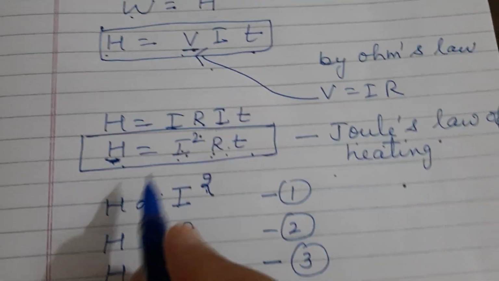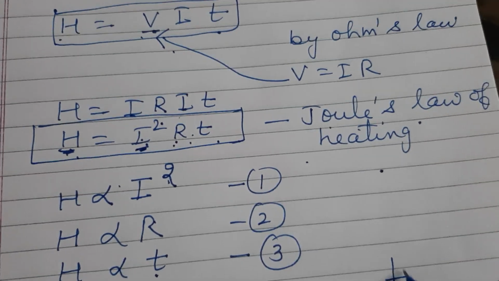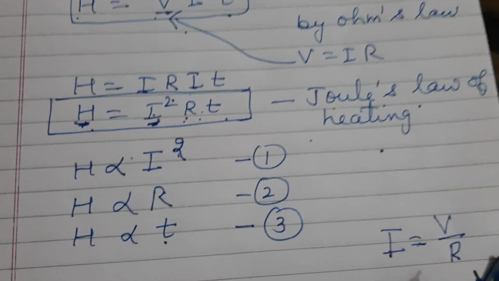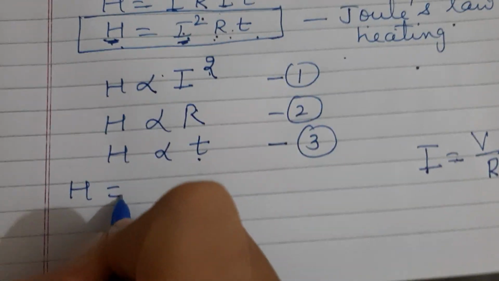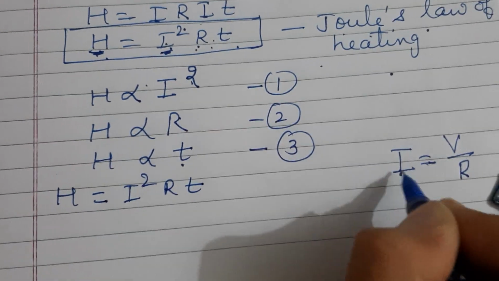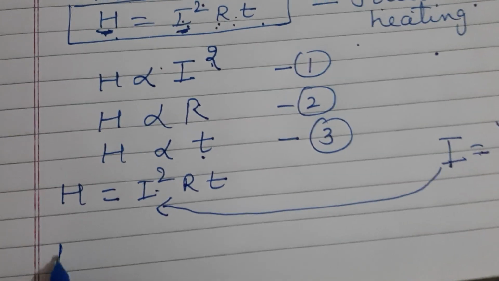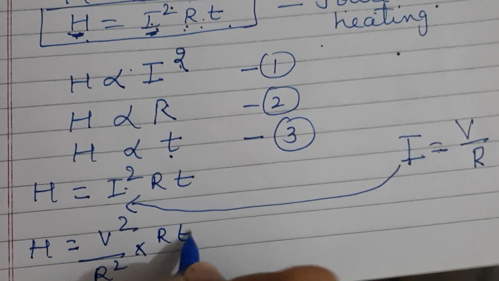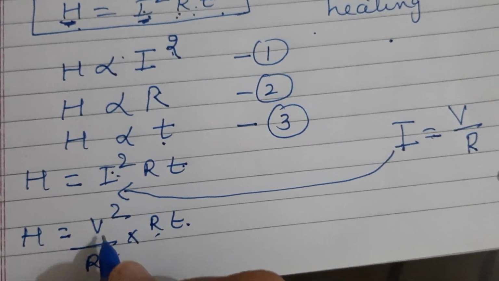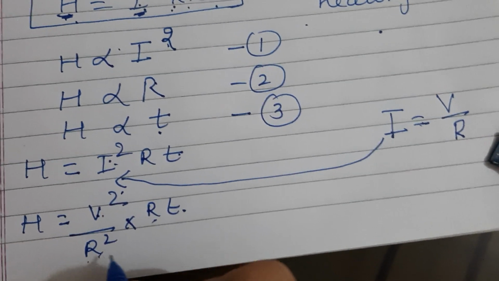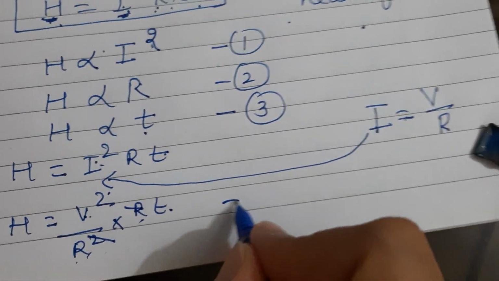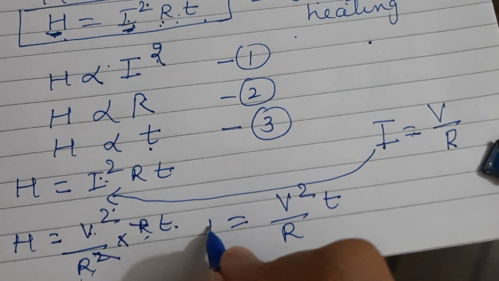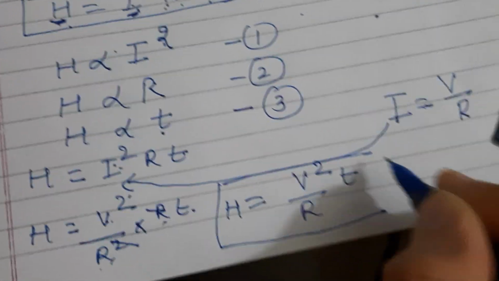Now again, in this formula, if we substitute the value of I by Ohm's law, I is equal to V upon R, then in H is equal to I square RT we get H is equal to V square upon R square into RT. Since in place of I we have V upon R, it is squared, so we write V square upon R square. One R cancels with one R, so we will get V square T upon R. This is another formula for the heat produced by a conductor.